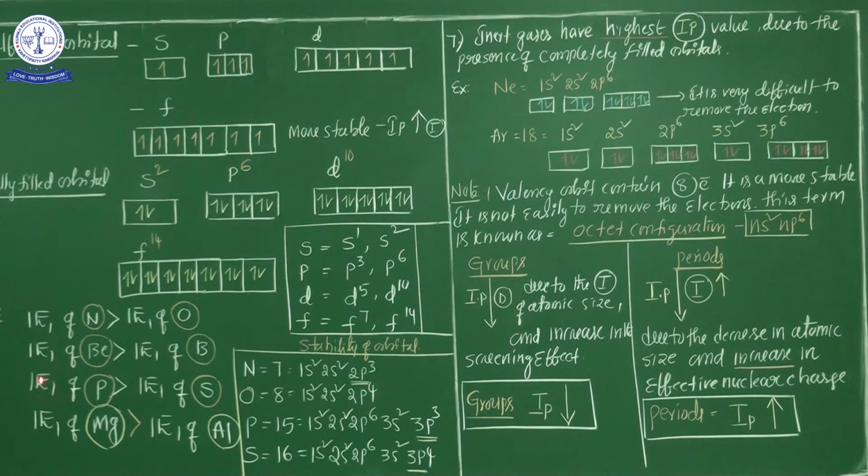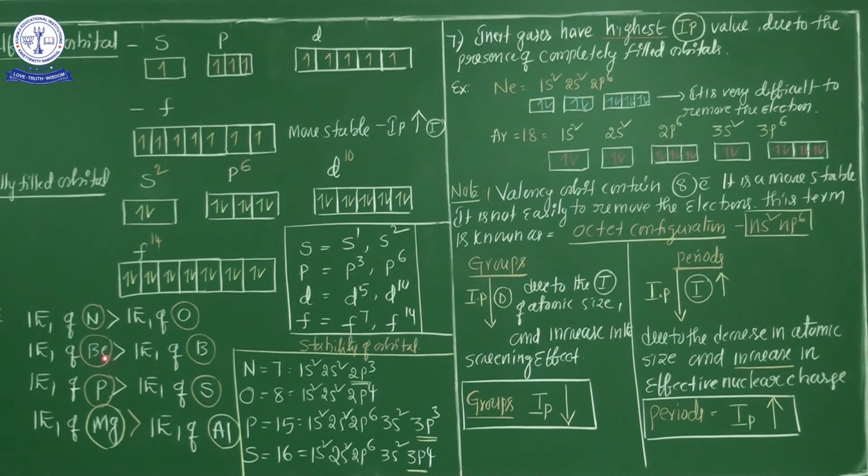Next one, ionization potential 1 or ionization energy 1 of beryllium is maximum and boron is minimum. It's the same concept. Beryllium has atomic number 4, electronic configuration 1s2 2s2. Boron has atomic number 5, 1s2 2s2 2p1. So p1 is nothing but, here in p, either 3 electrons are stable or 6 electrons are stable.